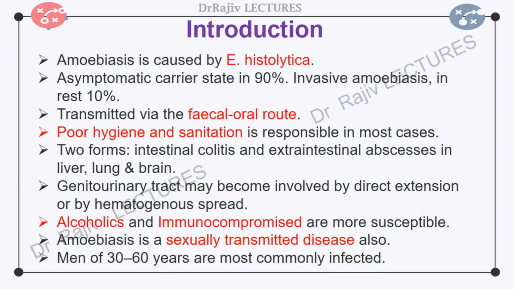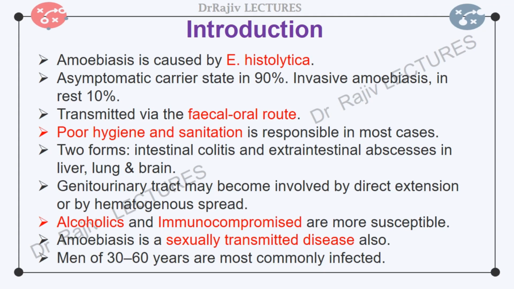The invasive disease usually presents as an intestinal colitis, that is dysentery or diarrhea, or as extraintestinal disease, in which abscesses form most commonly in the liver, uncommonly in the lung, and rarely in the brain. Amoebic liver abscess is the commonest extraintestinal manifestation. The genitourinary tract may become involved by direct extension of amoebiasis from the colon or by hematogenous spread of the infection. In endemic areas, it is much more common than pyogenic abscesses.